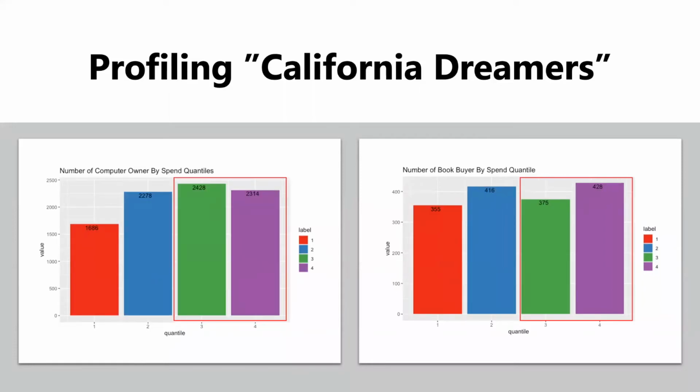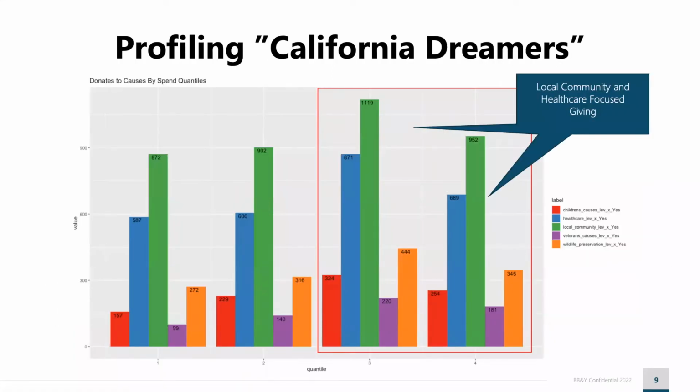Dreamers are also more likely to actually purchase books and own computers, which might seem a bit contradictory, but this is what we are finding in our dreamers, that they are leaning more towards technology, but they still want to keep with things that are old-fashioned. And they do this more often than those who spend less with BB&Y.